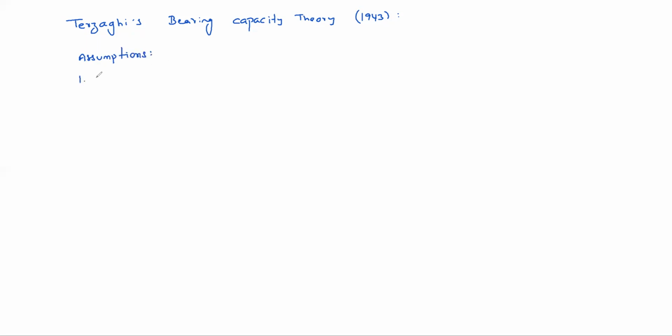First one is the base of the footing is rough. Why this assumption? The wedge whatever we are assuming must always move with the footing, which means roughness is required. So that's why he is assuming the base of the footing is rough. Second one is the footing is shallow.